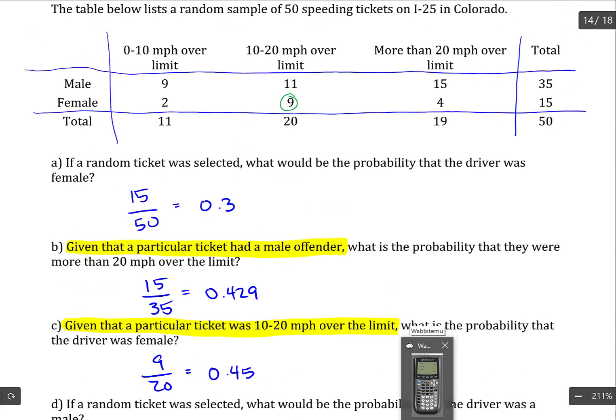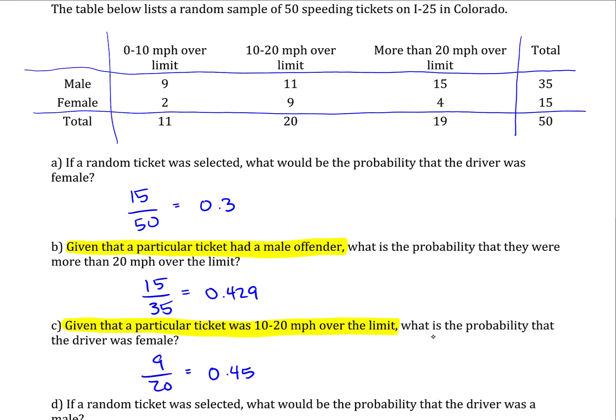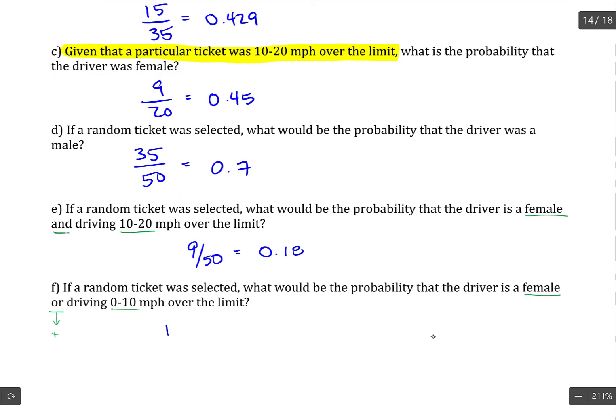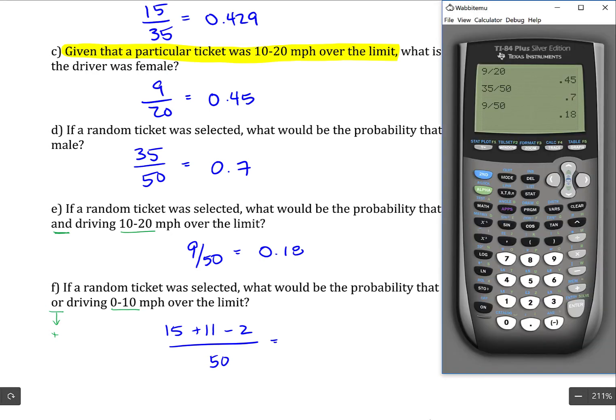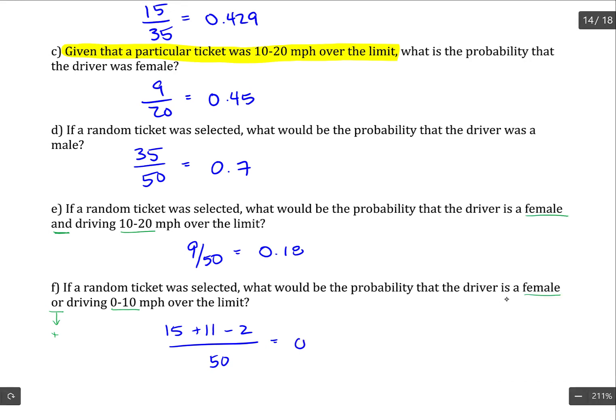So the probability that a driver is a female, there's 15 females, 0 to 10 over, there's 11 in that group, but there are 2 that get counted twice. So we have to take 15 plus 11 minus 2 that were doubly counted out of 50. So 15 plus 11 minus 2 divided by 50, that's 0.48.